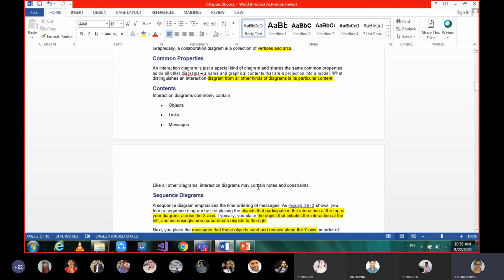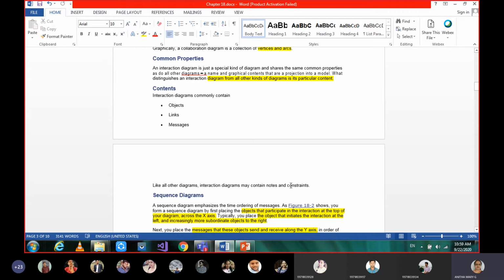Like all other diagrams, interaction diagrams contain notes and constraints. Notes here means if you want to give any specific details or more clarity about some object or some communication, you can give a note as a comment, like you do in programming languages. Here we can give a note in a dog-eared cornered folder. In that, you can write what exactly you want, and you link it to what you want to comment on with a dotted line. And a constraint is what we call a condition.